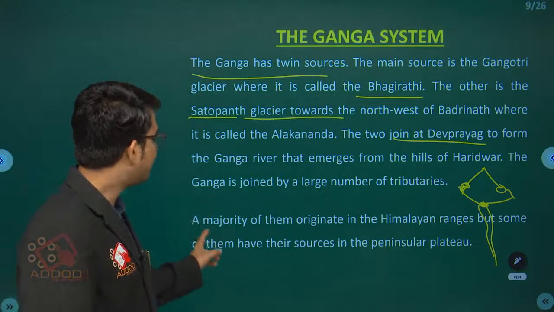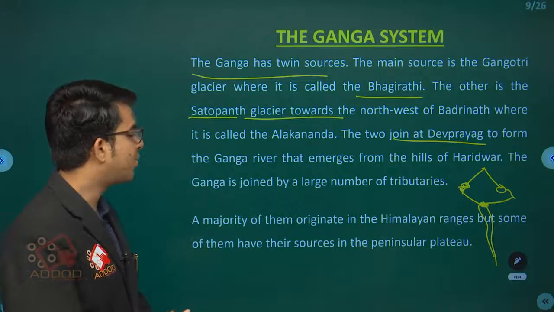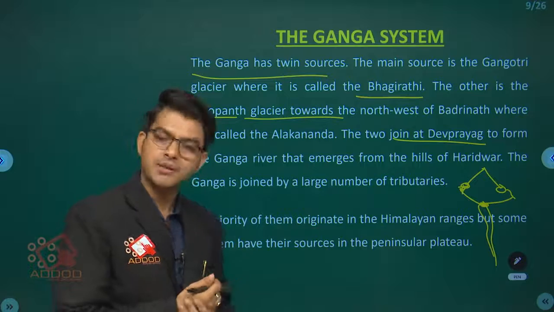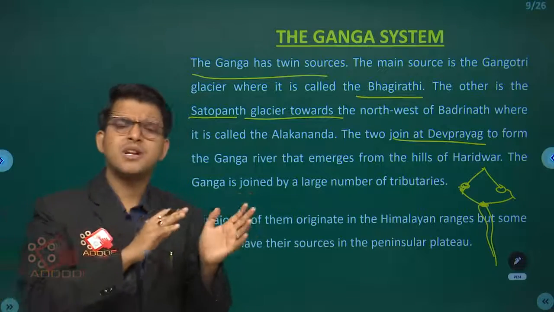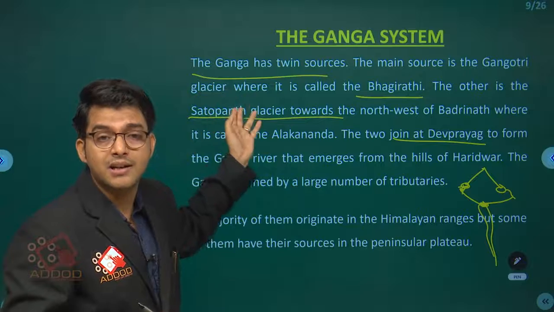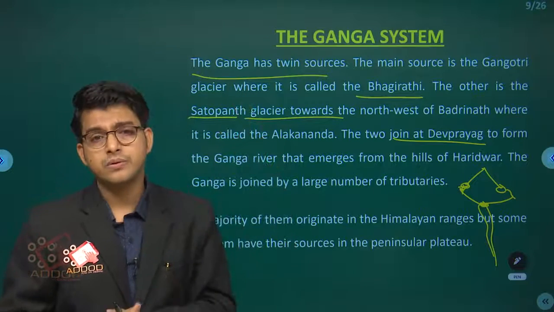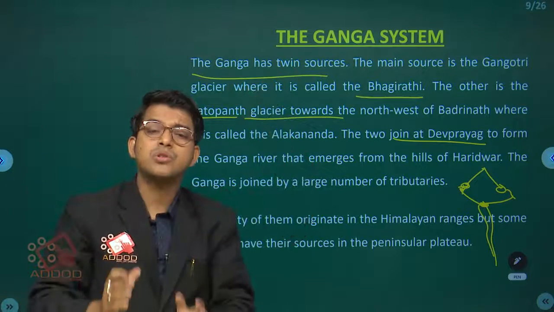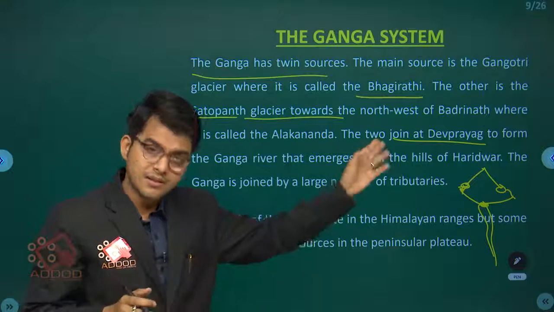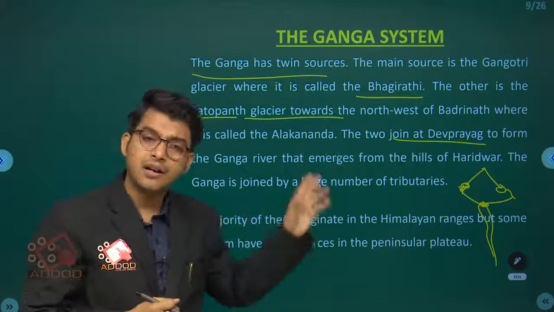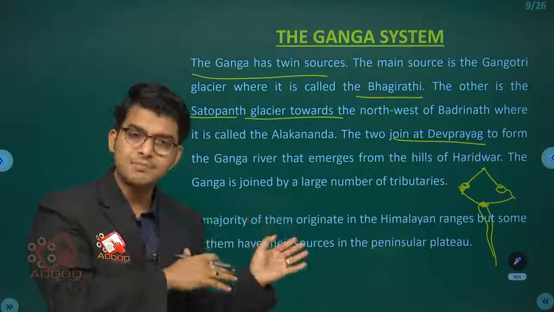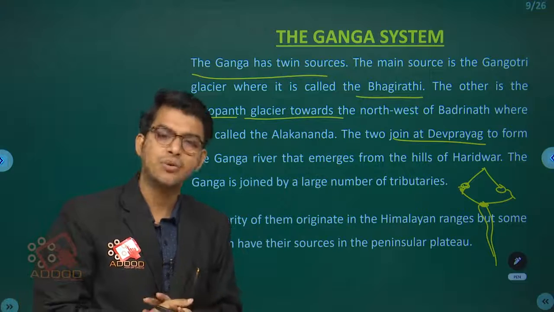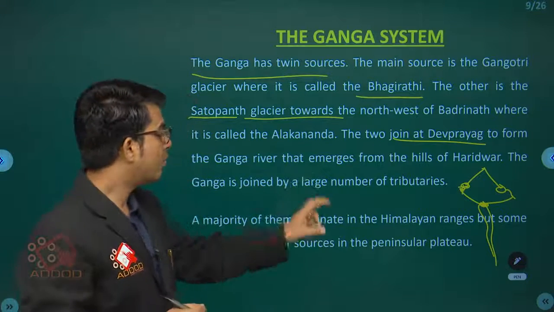Okay, now a majority of them originate in the Himalayan range, but some of them have their source in the peninsular plateau. Obviously we consider that for the Himalayan rivers, the main sources are melting snow and heavy rain on the mountains, because the water flows down from the Alaknanda and the Gangotri glaciers. Then it comes as the Ganga, which we call the pure water of the Ganga, from there onwards.